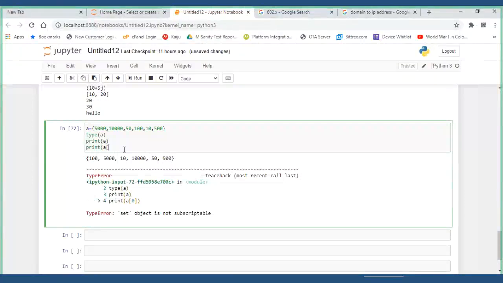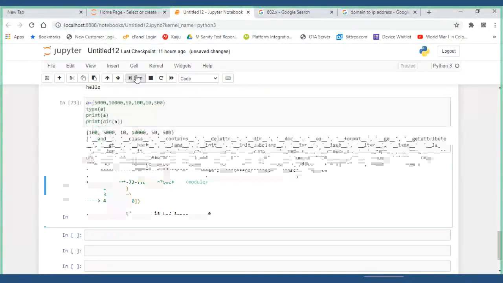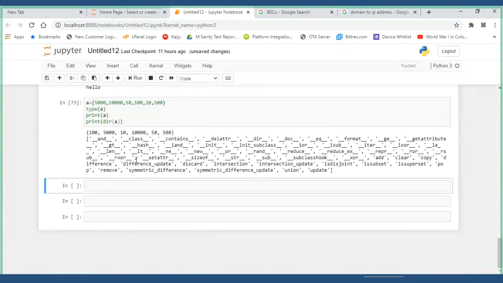But one thing I would like you guys to know: print dir of a shows all the functions that a set provides.